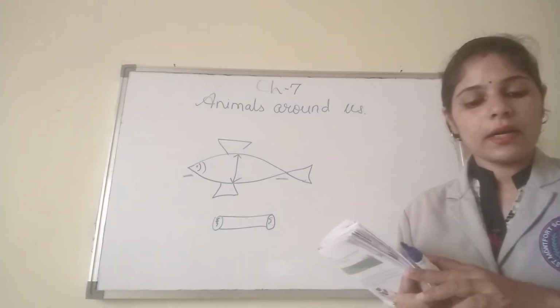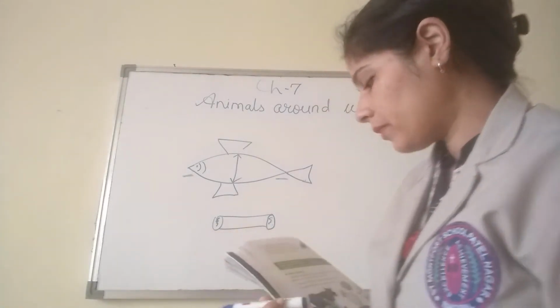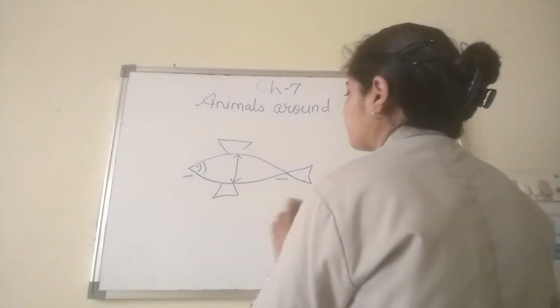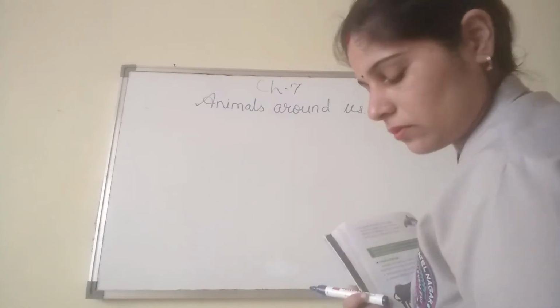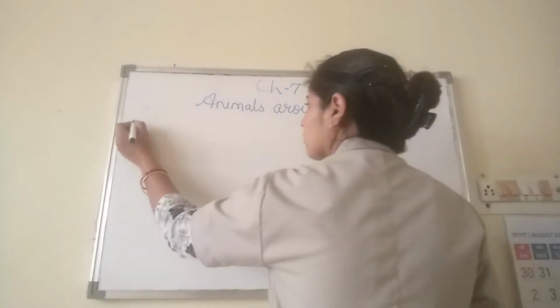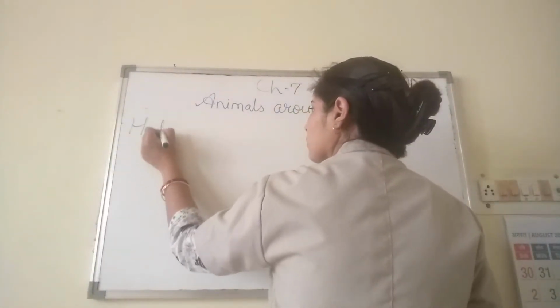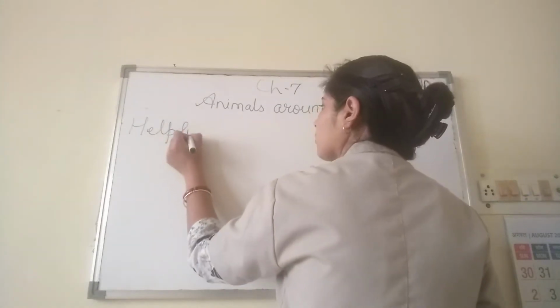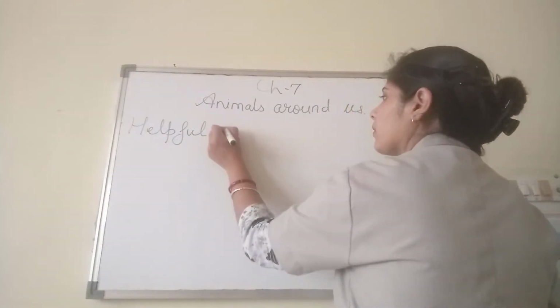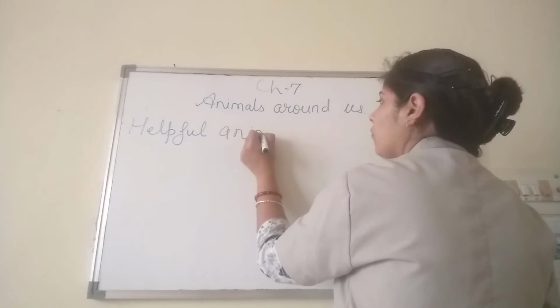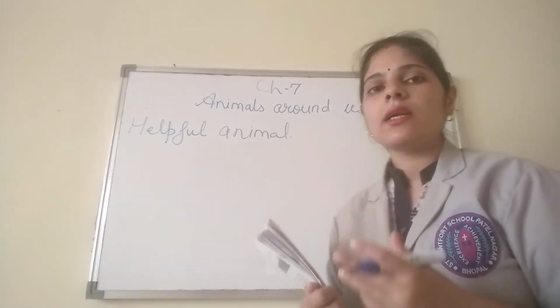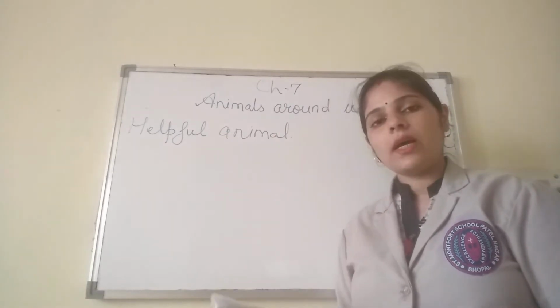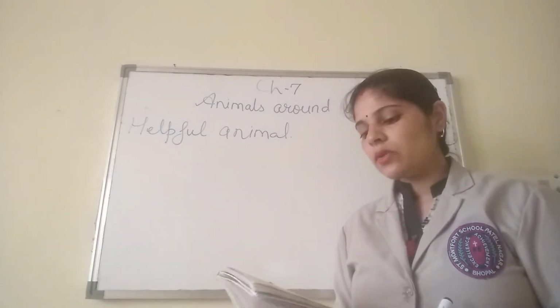Now we are learning about helpful animals. So who are helpful animals? Animals who give us some products are called helpful animals. They are useful to us.